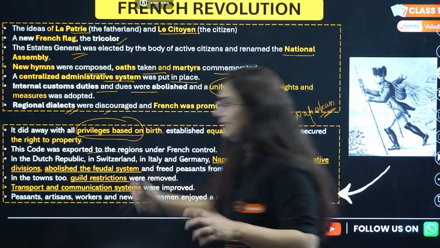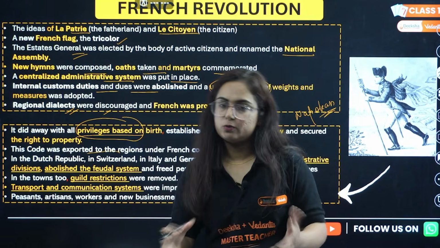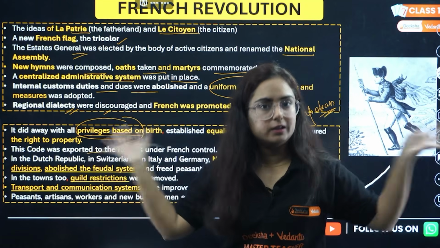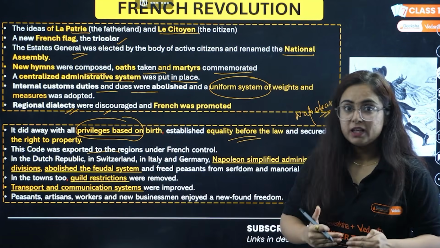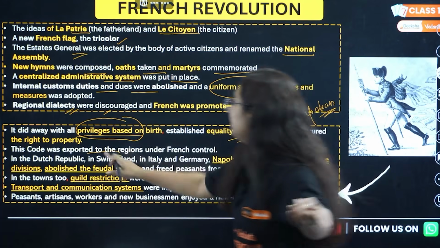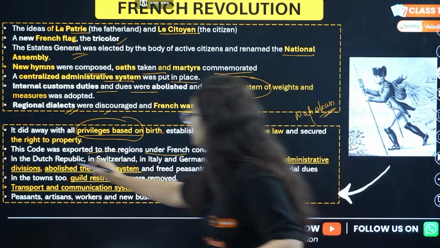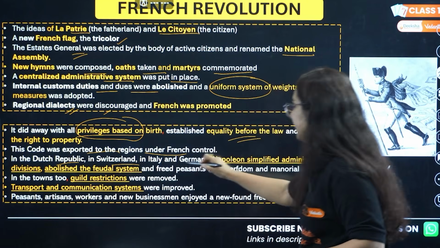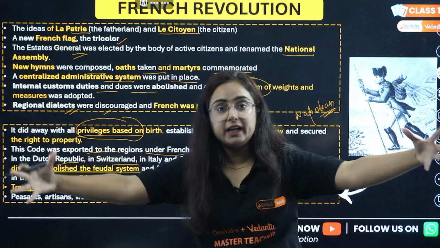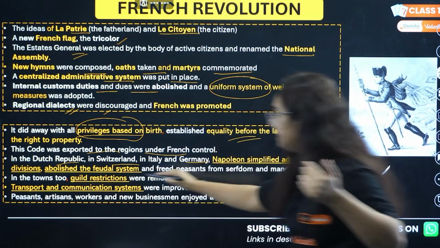This code was like, see, Napoleon came, he was not a sophisticated ruler. He wanted his rule or empire to be expanded throughout Europe. So when he came, what will happen? He made a code. Definitely this code will be exported to regions under his control. Those regions were the Dutch Republic, Switzerland, Italy, Germany. Now as the empire was growing, he needed to simplify the administrative system, and he did that.